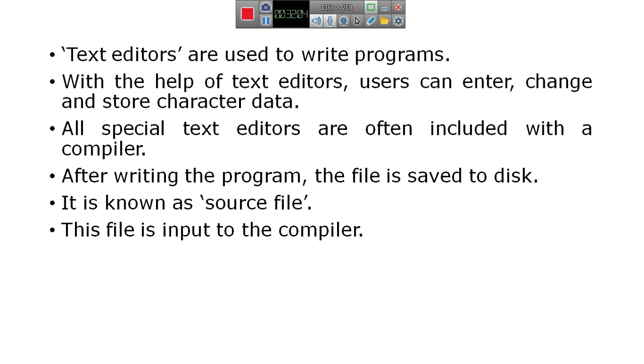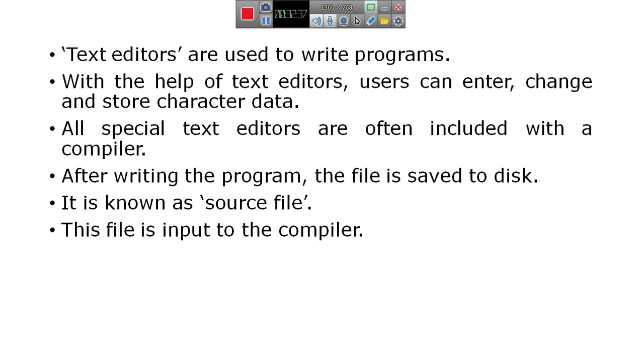So here, creating a program: the programmer writes a program for a specific task. This is called source code, written by using an editor. It is also called a source file. The programmer who is developing the program has to write that program in an editor.